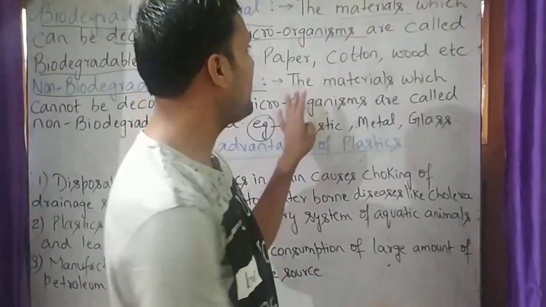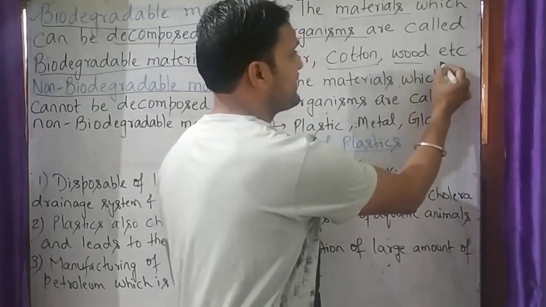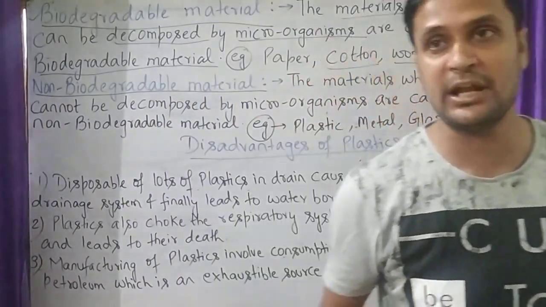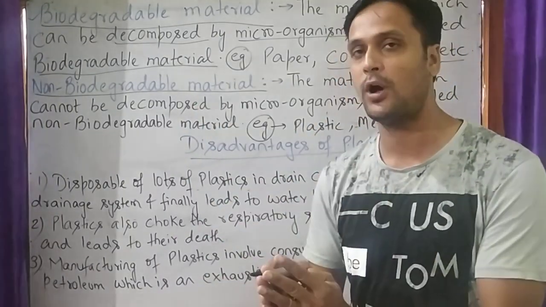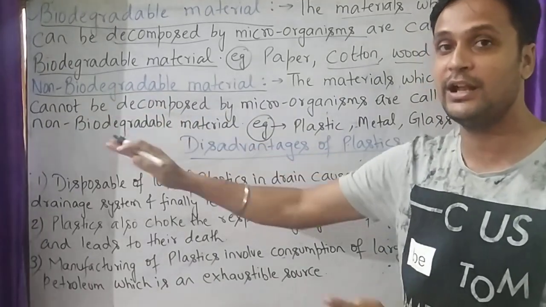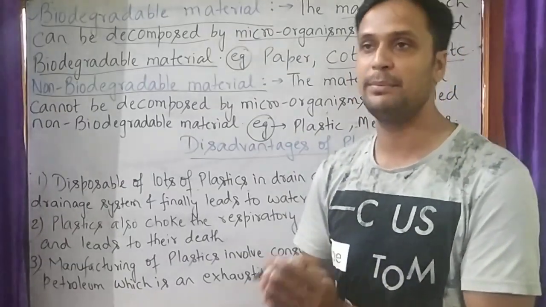The examples are cotton, wood, etc. So these are biodegradable materials which can be decomposed by microorganisms. Such kind of material is called biodegradable material.